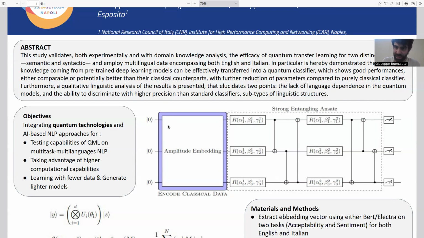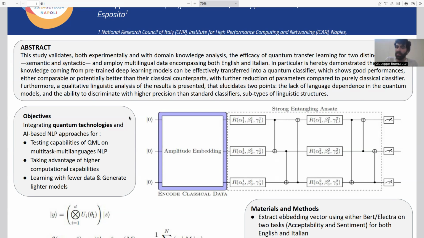It's similar to classical transfer learning. We have pre-trained classical models that are used to represent, in the form of real valued vector data, specific of a certain task. Here, rather than using a classical model to manipulate and extract information from this embedded representation of data, we use a quantum circuit, which is composed of parameterized gates, whose parameters are then iteratively updated via a learning rule, a classical learning rule, in the standard machine learning fashion.